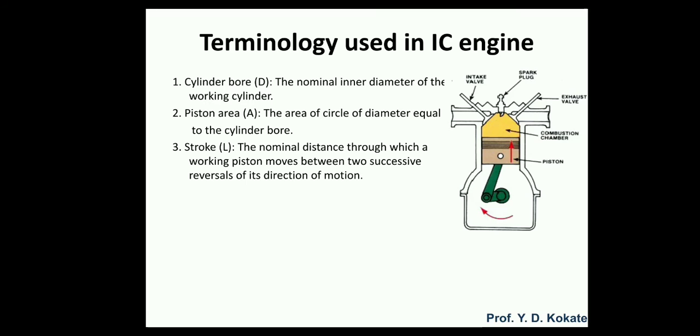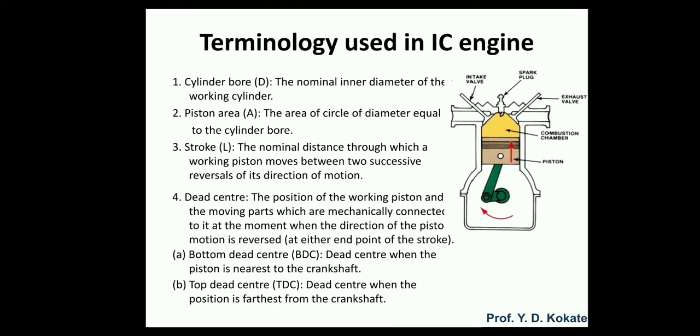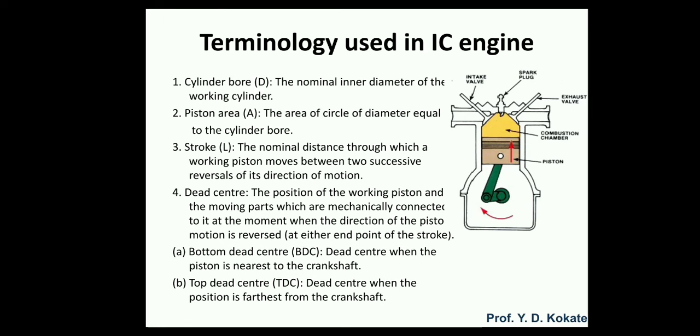Stroke length is the nominal distance through which the working piston moves between two successive reversals of its direction of motion. That means first we understand dead center, then we get the stroke. The maximum the piston can stretch, that side is called top dead center, and the bottom is called bottom dead center. The distance between bottom dead center and top dead center is called the stroke.